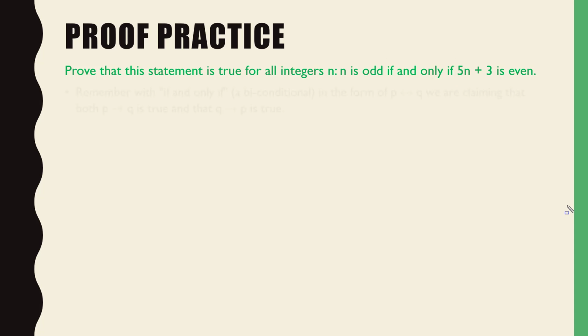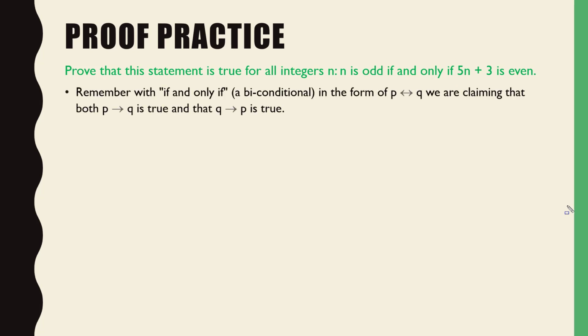When that occurs, then we are trying to prove two things. If and only if, the biconditional, looks like this right here. P, if and only if Q. What that means is simply that this is true and this is true. We're trying to prove both of those. So we need to walk through a proof of, we'll call the one on the left A and the one on the right B or whatever, and try to prove that those are both true, okay?